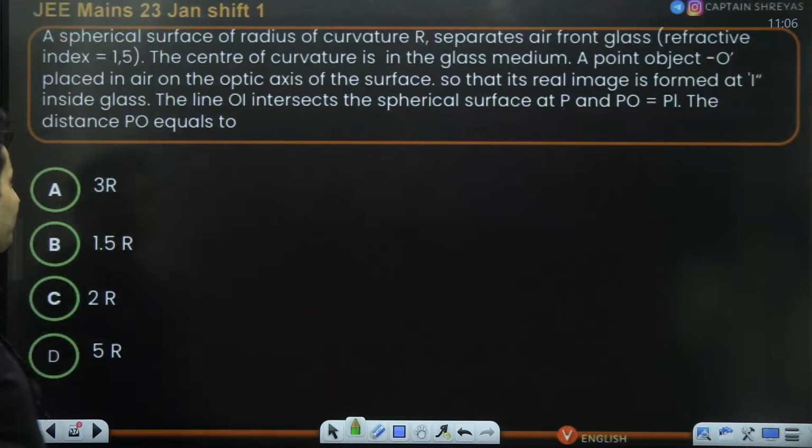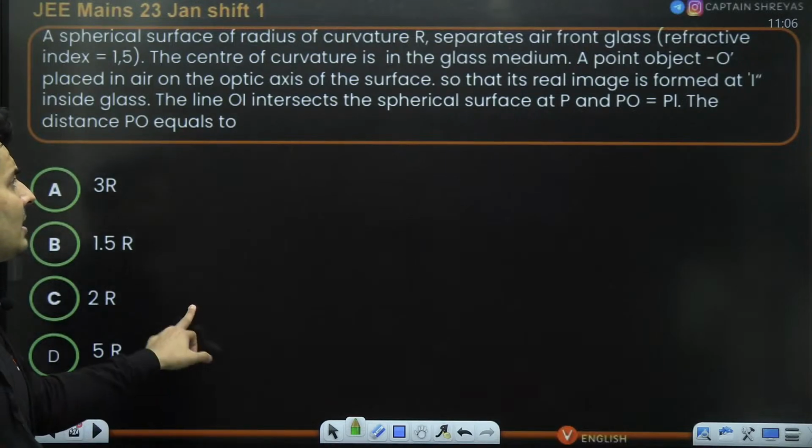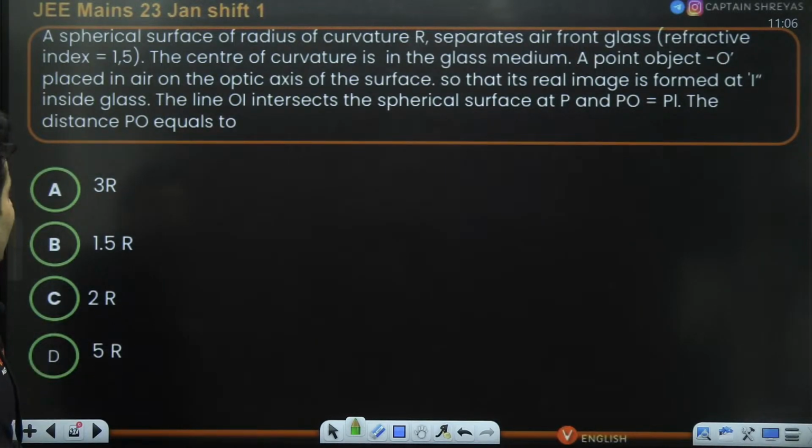Moving to the next one. There is a spherical surface that separates air and glass. There is a curvature. There is a point object at the surface. So the real image is formed at I inside the glass. OI intersects at P. P is the pole. PO is equal to PI.